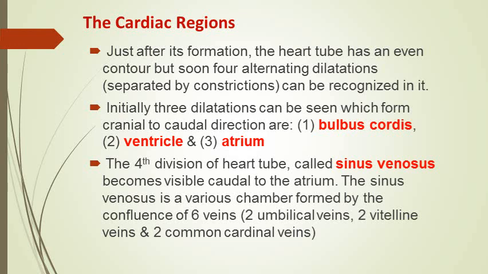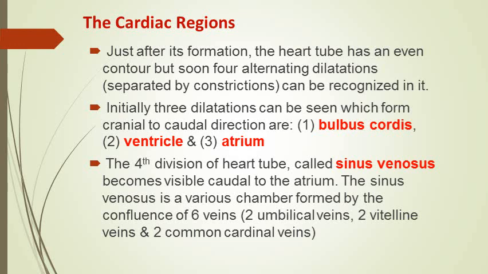a 4th region also becomes recognizable. It is known as the sinus venosus, and as the name indicates, sinus means a space and venosus means venous space. It is found caudal to the atrium. It is the 4th region. So now we have bulbus cordis, ventricle, atrium, and sinus venosus, going from the cranial to caudal end, or from arterial to venous end of the heart.